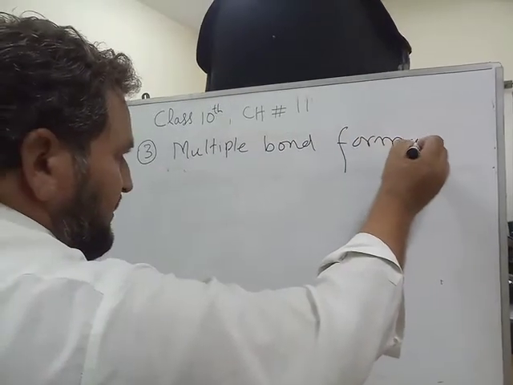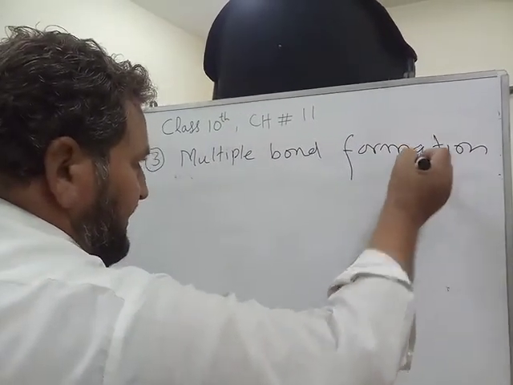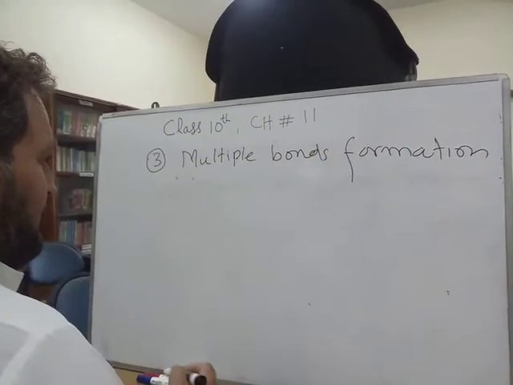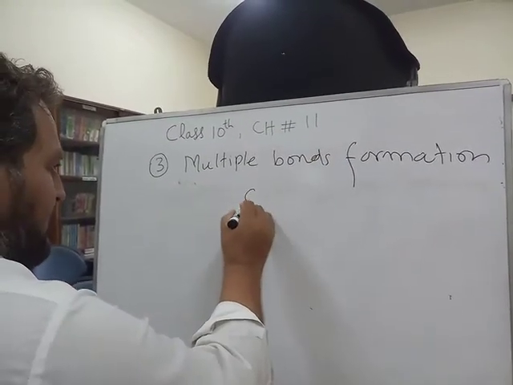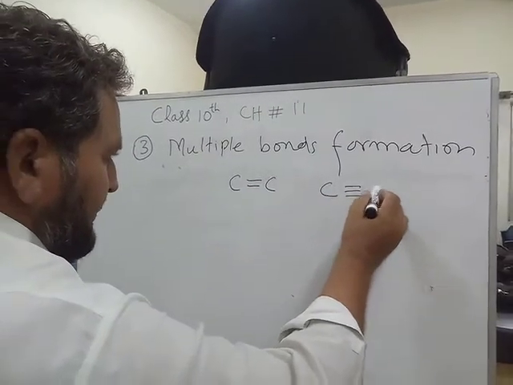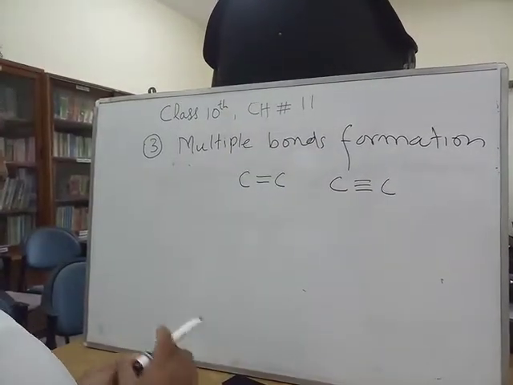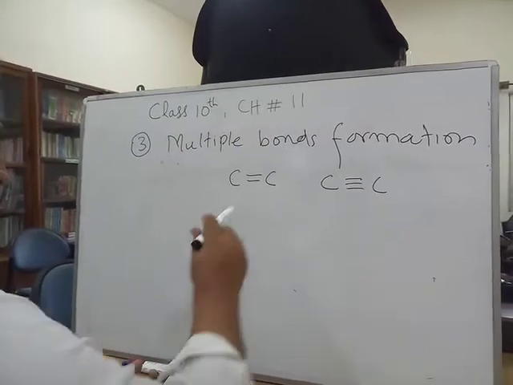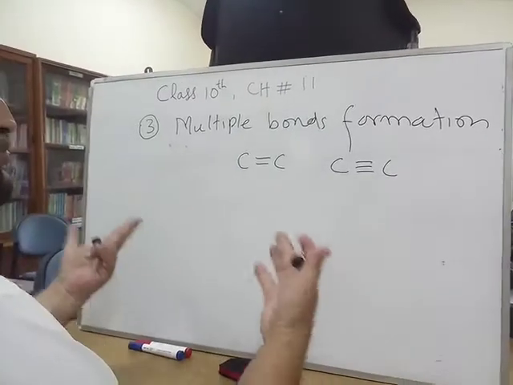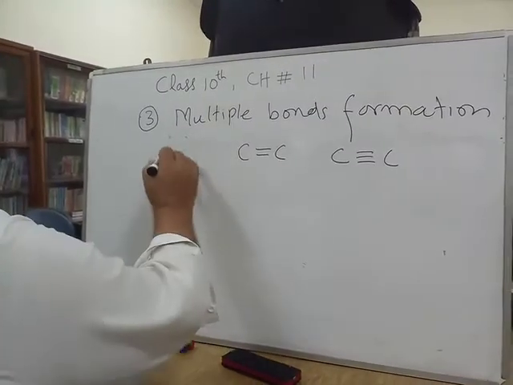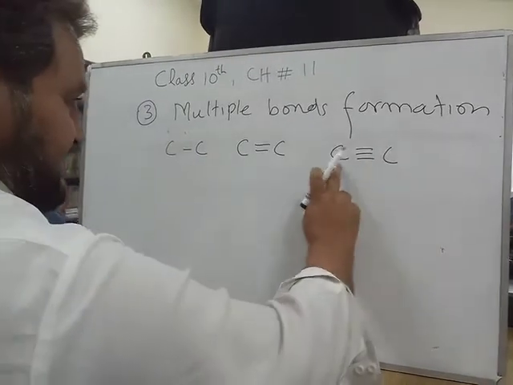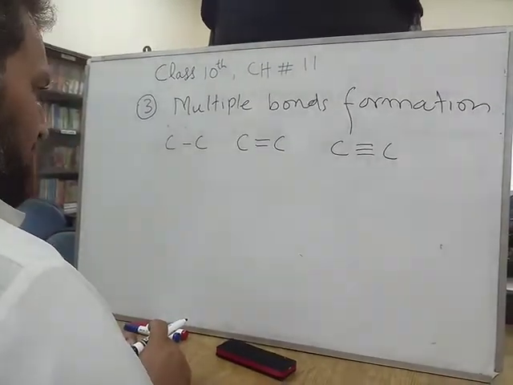This is one of the abilities of the carbon atom, that it can form multiple bonds. Multiple bond means double bond and triple bond. So carbon can form double bonds and triple bonds in addition to single bonds. Let's say this is a single bond, this is a double bond between two carbon atoms, this is a triple bond between two carbon atoms.